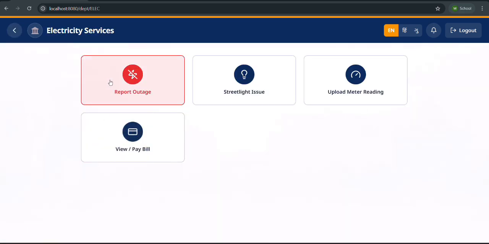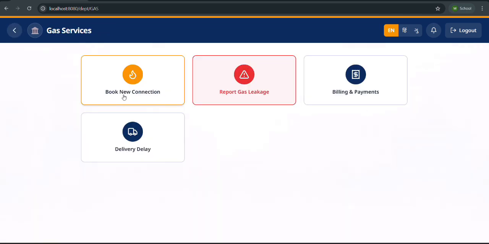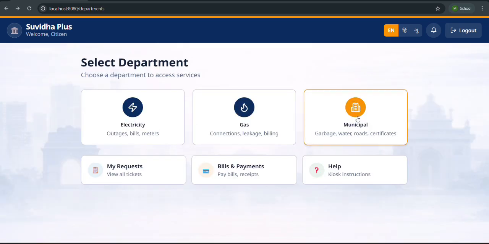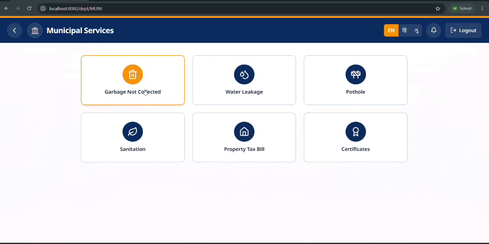In the electricity section, the user can report the outage, streetlight issue, upload meter reading, view or pay the bill. In the gas section, the user can book new gas connection, report gas leakage, perform billing and payments, and report delivery delay of the gas services. In the municipal section, the user can report the garbage not collected, water leakage, potholes, sanitation, property tax bill, and certificates of birth and death.